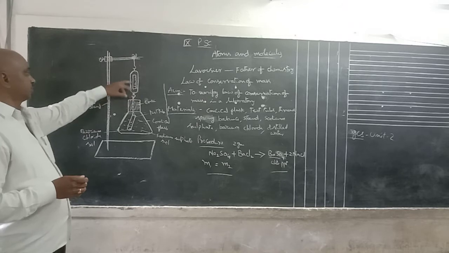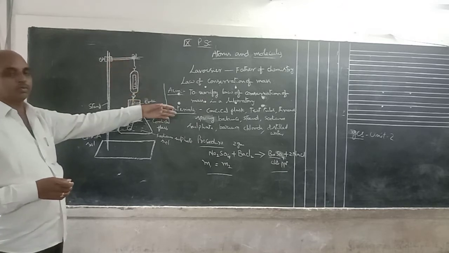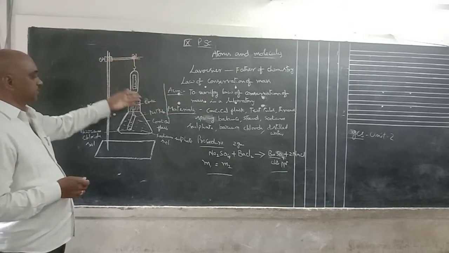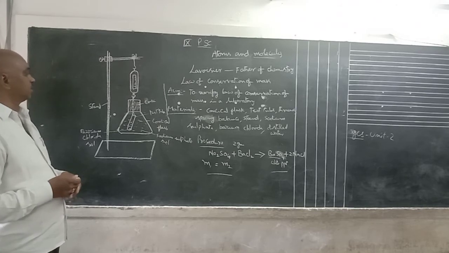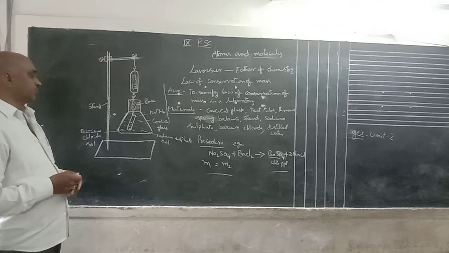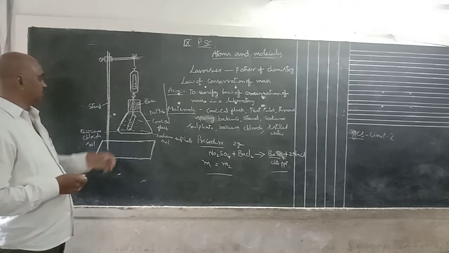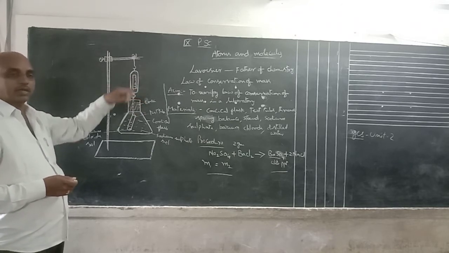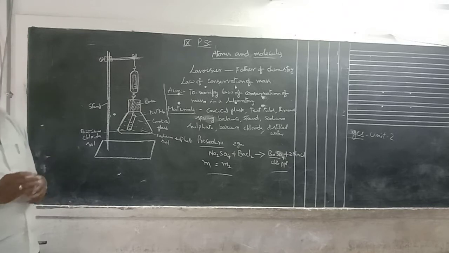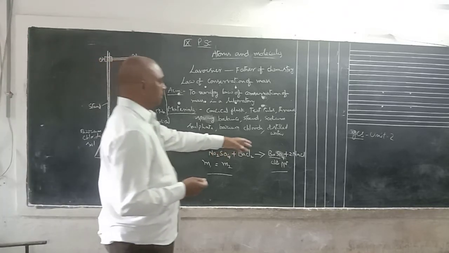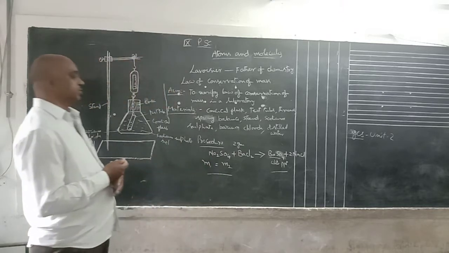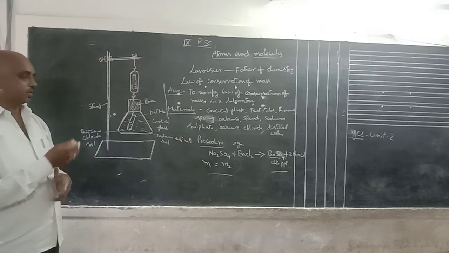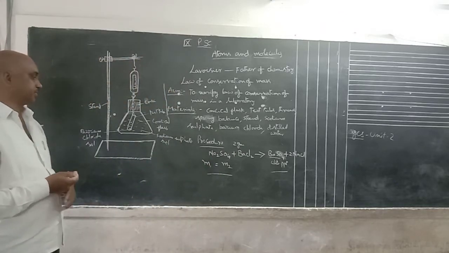After that, it is hung from the spring balance. Find out the mass or weight. That is M1. Next, once you find the mass, release the test tube, that means release the thread inside the conical flask. Then you can shake it, and the chemical reaction is completed. A white color precipitate is formed. The white color precipitate shows the chemical reaction is completed, with the formation of barium sulfate.